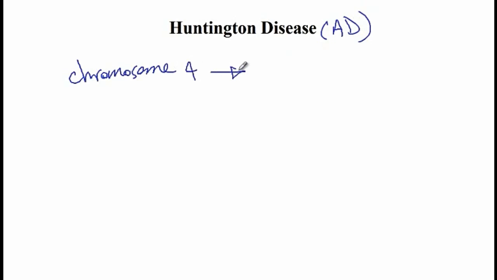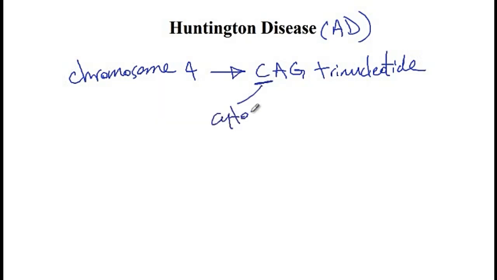Huntington disease is an autosomal dominant disorder that is caused due to mutation in the Huntington gene, which is located in chromosome 4, as a consequence of which there is expansion of CAG trinucleotide repeats, and CAG stands for cytosine, adenosine, and guanine.